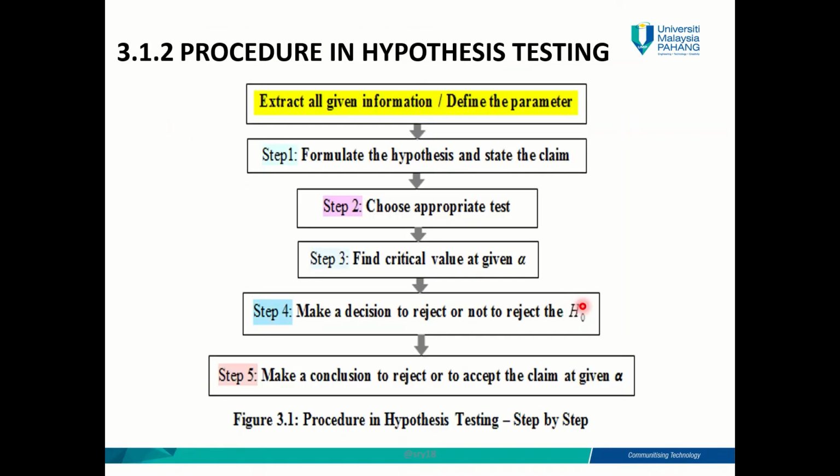Next slide. These are the procedure in hypothesis testing. There are 5 steps, class. Come on, get ready. 5 steps. You're going to understand more during the example. So step 1, step 2, step 3, step 4, step 5. Step 1, formulate the hypothesis and state the claim. This is what Pak Mail should do just now. He should find out what his claim is, and then he should write down the H null and H1. So here Pak Mail should already determine the type of hypothesis testing: two tail, right tail, or left tail.